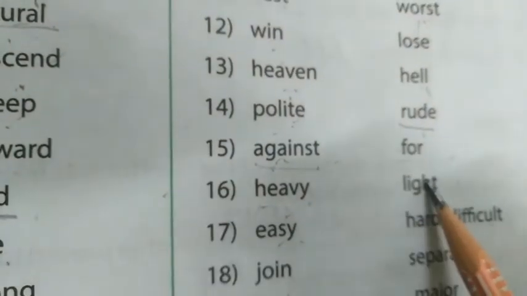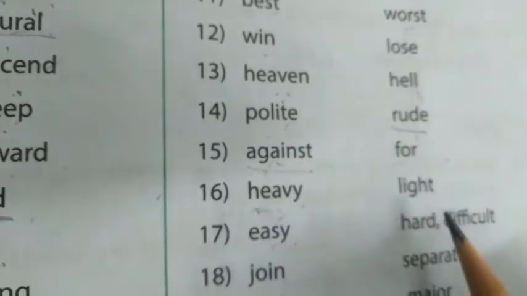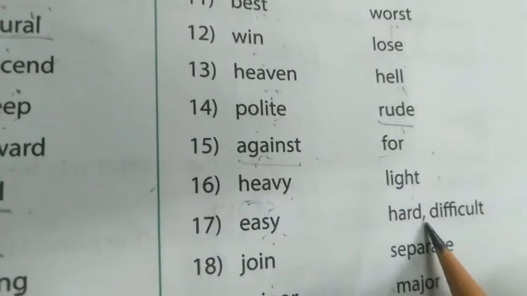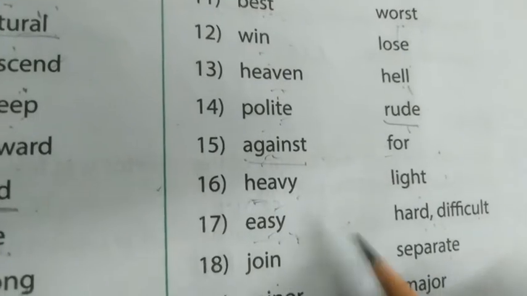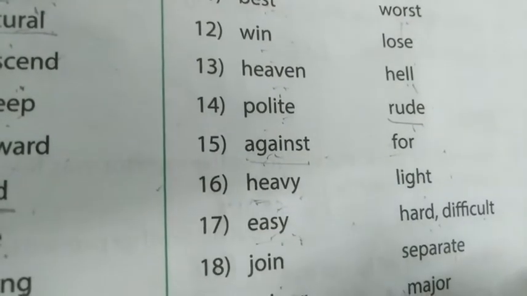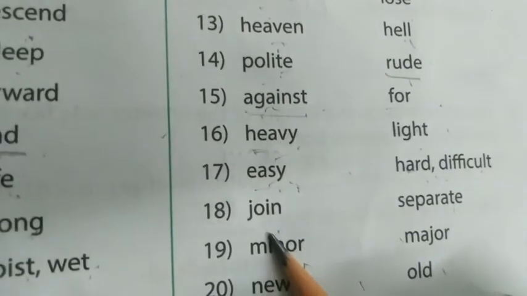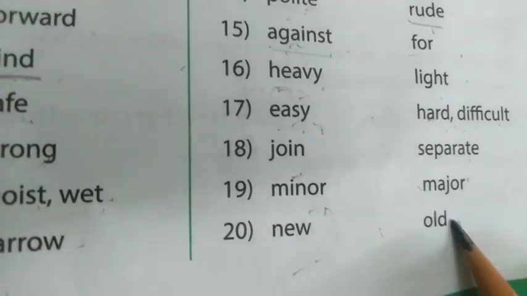Heavy or light. Heavy is something heavy in weight. Light is light in weight. Then easy, hard or difficult. Easy is very easy to understand, or we can say very relaxing also. So here we have hard or difficult. Then join, separate, minor, major, new, old.